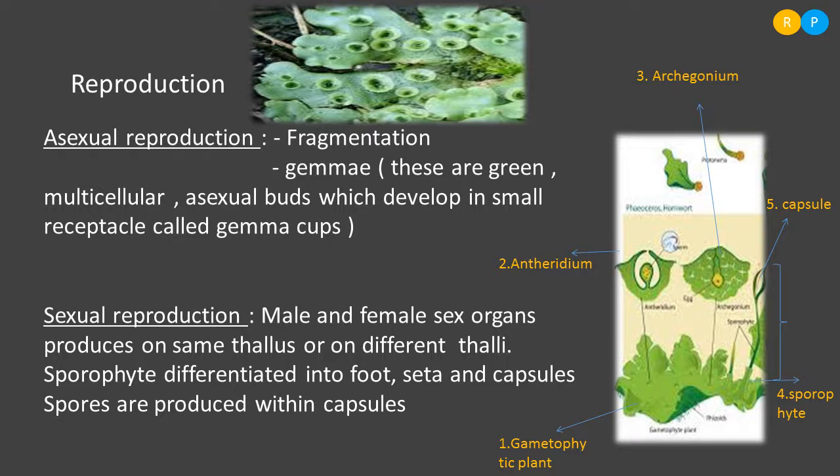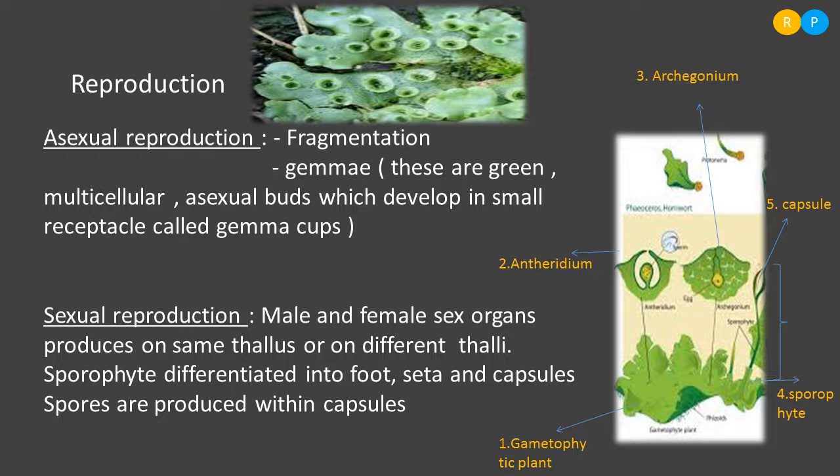Understood, right? So antheridium is a male sex organ, which produces the male gamete. The male gamete is named the antherozoid, which is motile in nature, and the female gamete is produced within the archegonium. That female gamete is named what? Egg. Understood? The male gamete swims in water and reaches the female gamete. So the fusion takes place. As a result of fusion, it leads to the formation of a zygote, and the zygote develops into the sporophyte, the sporophytic plant.